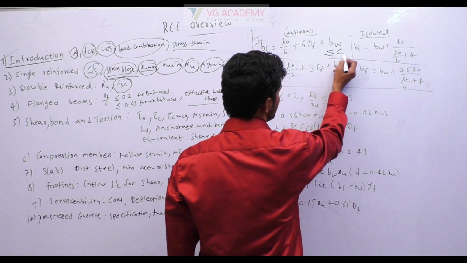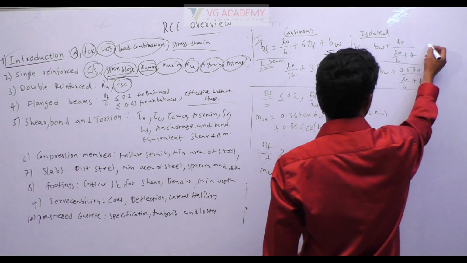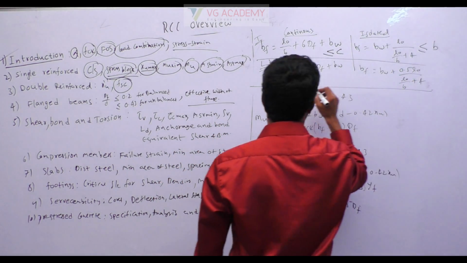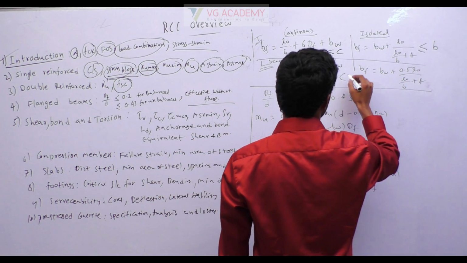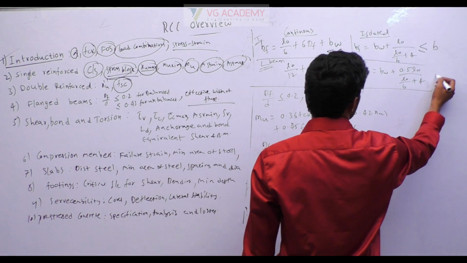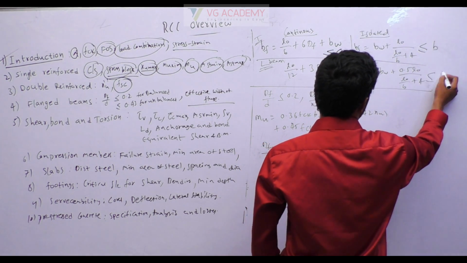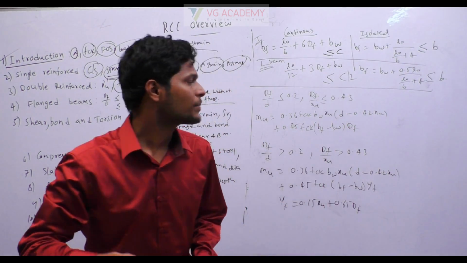So it should not be greater than B, and this also should not be greater than C. Sorry, C by 2 because this is an L beam, and this should not be less than B. Okay, anyway, it is an L beam.